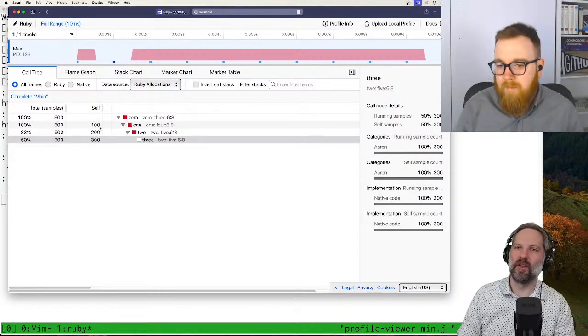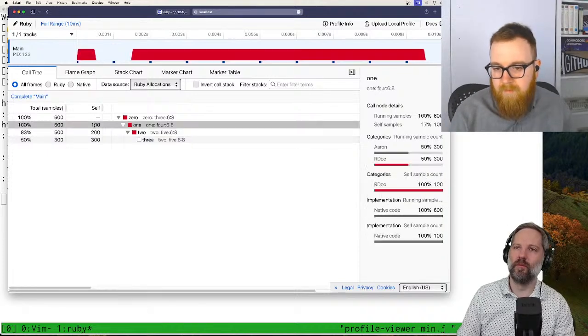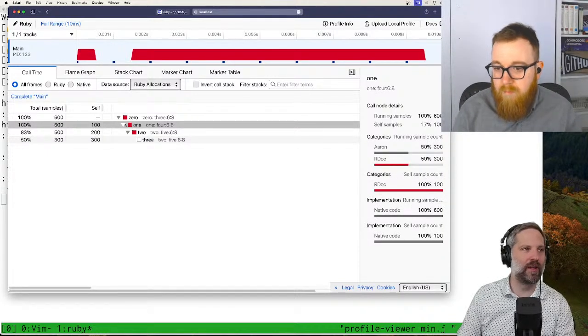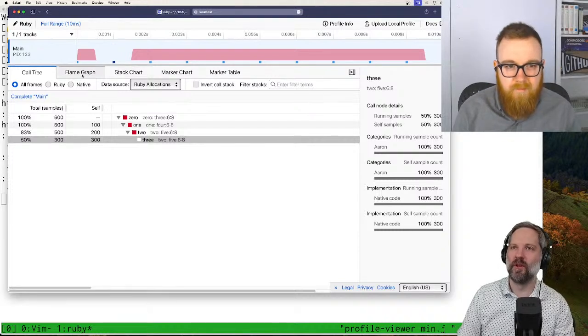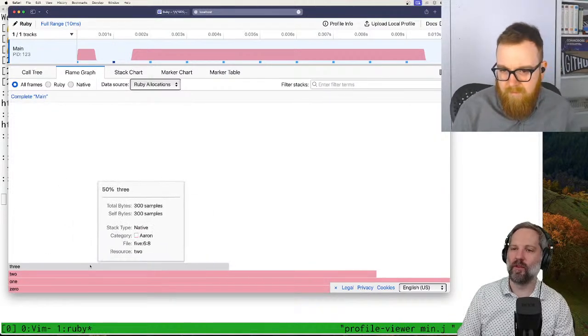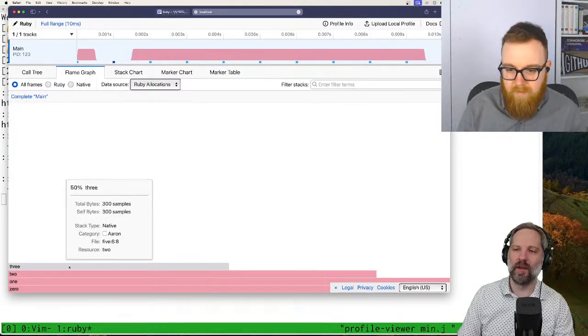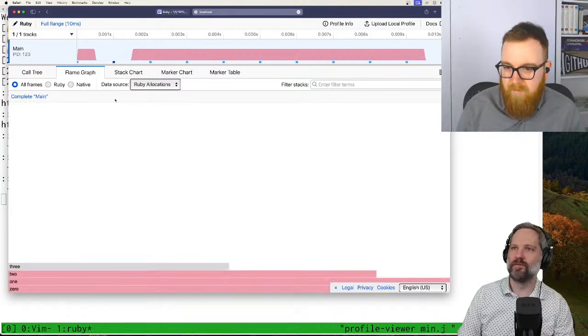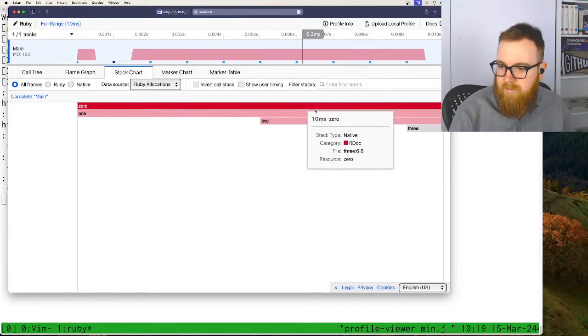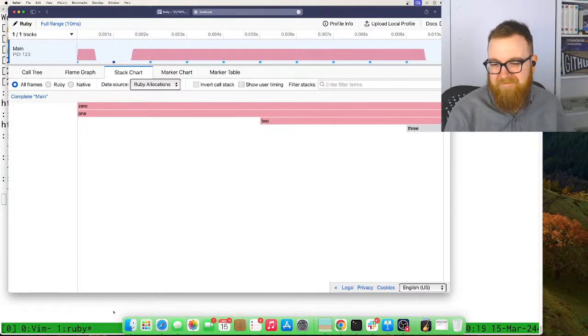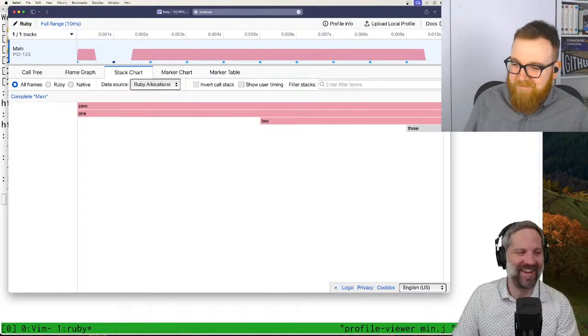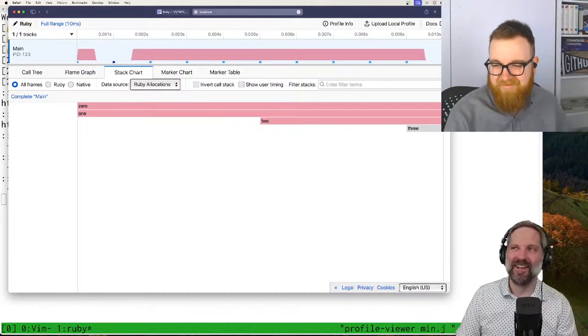Now we can see different samples here. Like, we had 100 bytes allocated in 1, 202, 303, for example. Let's look at the flame chart. Yeah, there we go. And we can see that 3 had a bunch. Okay. Your camera's gone. Oh, I disappeared. Great. Yeah. Hey, I'm back.